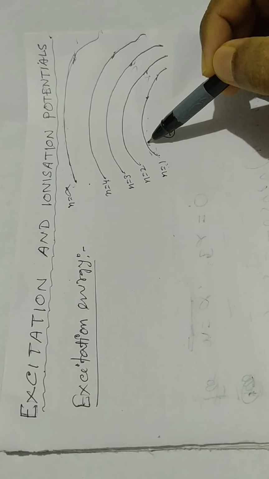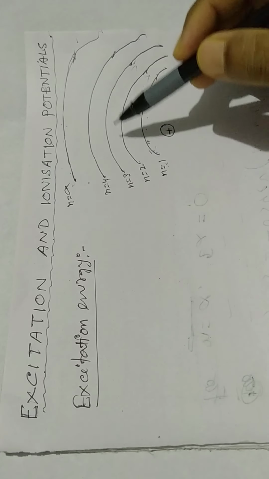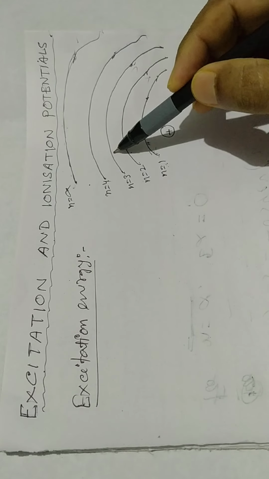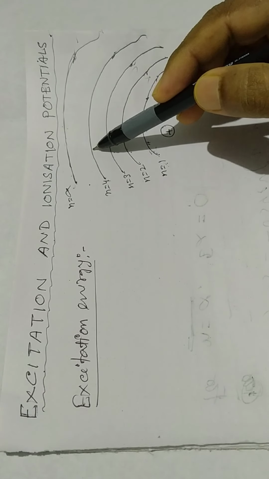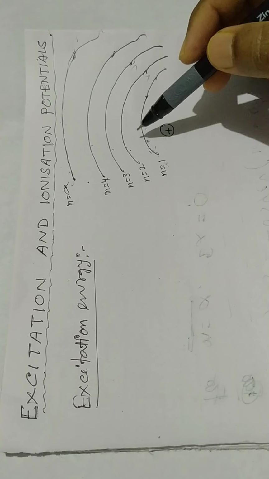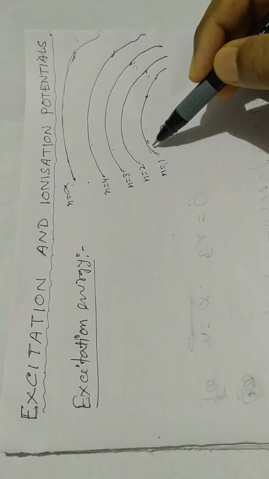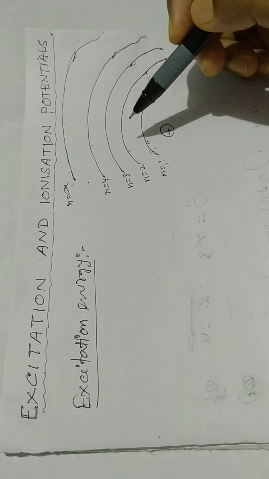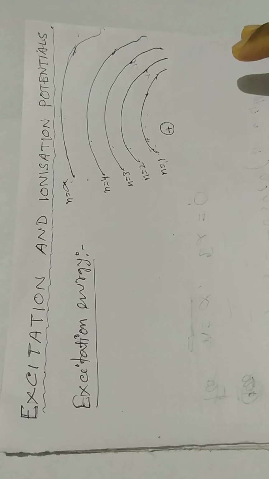When an electron jumps from the inner orbit n equal to 1 to any of the excited states, it may be the first, second, or third excited state. How much energy is required to jump an electron from the ground state to the first or second excited state? That is called excitation energy.